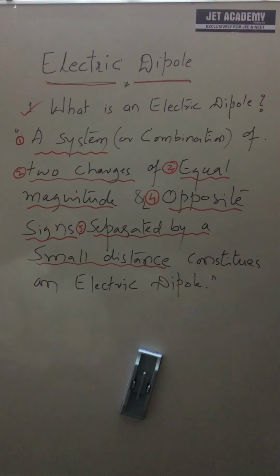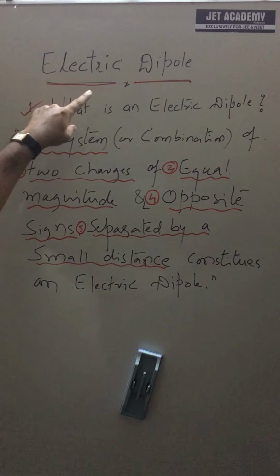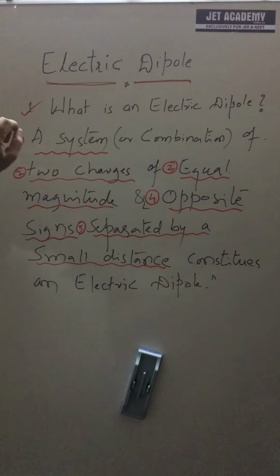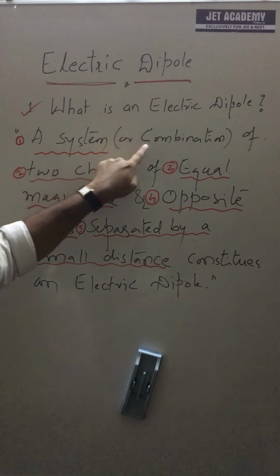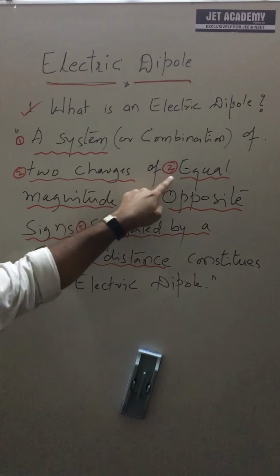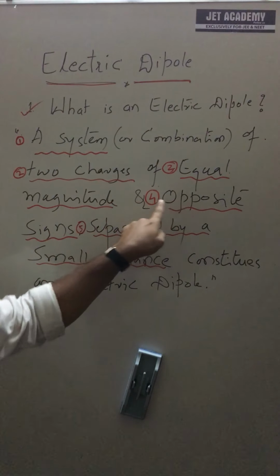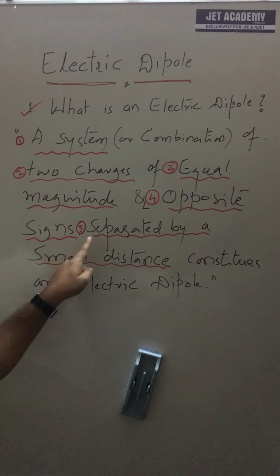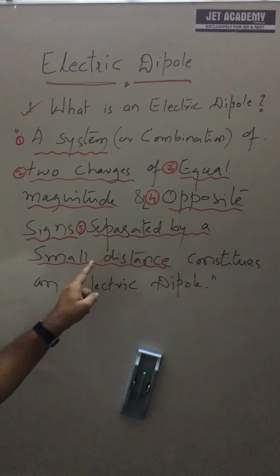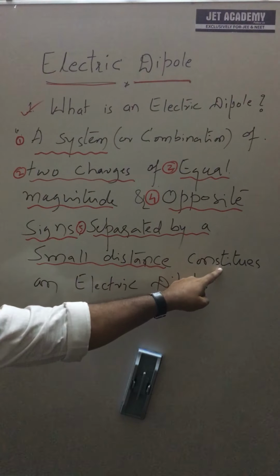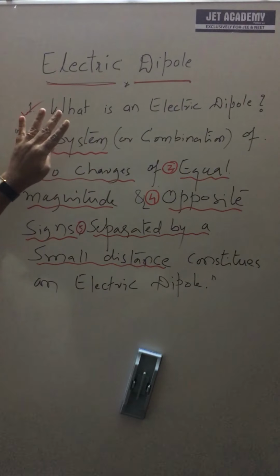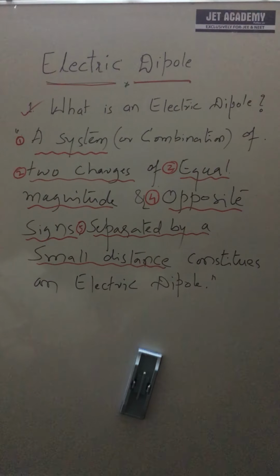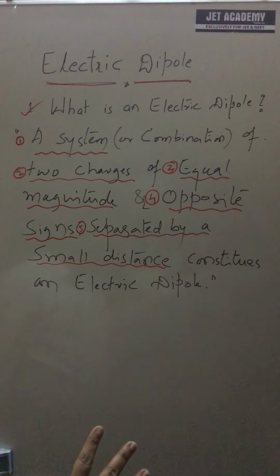See how beautifully this electric dipole is defined in two lines. That is, what is an electric dipole? A system or a combination of two charges of equal magnitude and opposite sign separated by a small distance constitutes an electric dipole. If you understood this, then we are going to understand all the terminologies related to electric dipole.